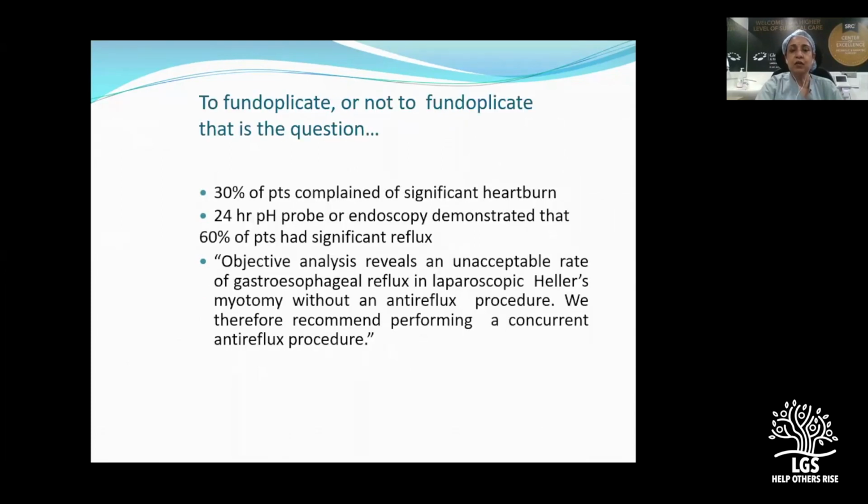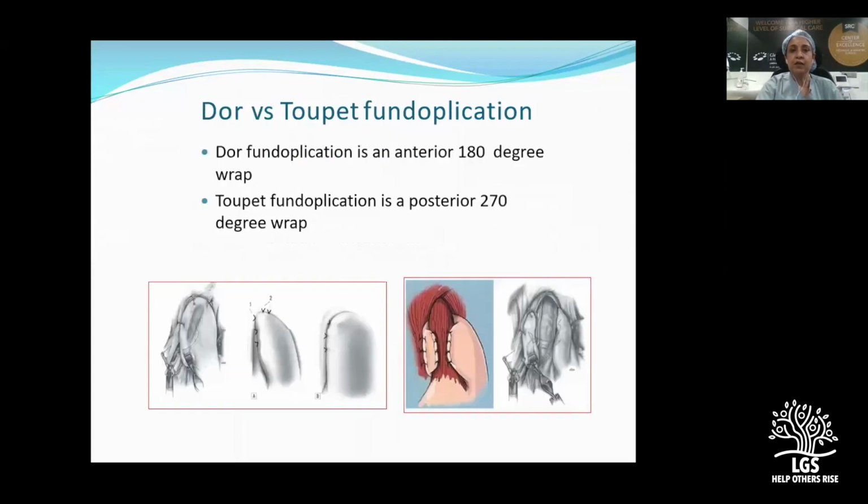So whether to do a fundoplication or not. Thirty percent of the patients post myotomy without fundoplication complain of significant heartburn, and 24-hour pH metry has shown almost 60% of the patients having significant reflux. So it is recommended to perform a concurrent anti-reflux procedure. Now we have a choice, and we always prefer a partial fundoplication, not a complete